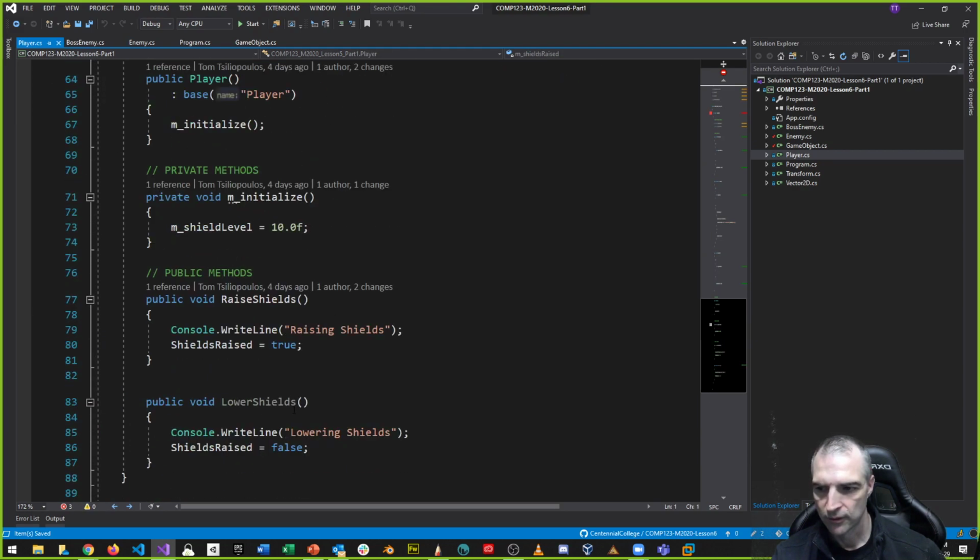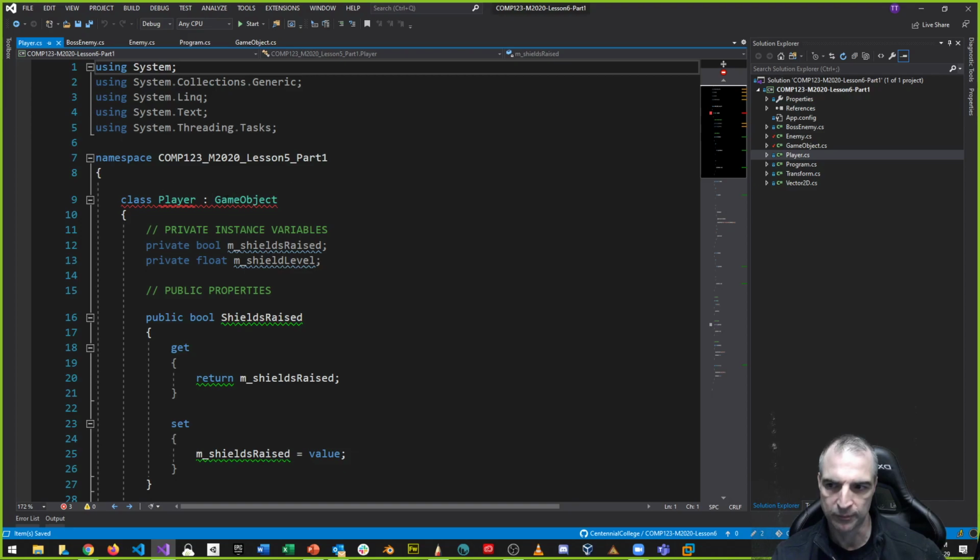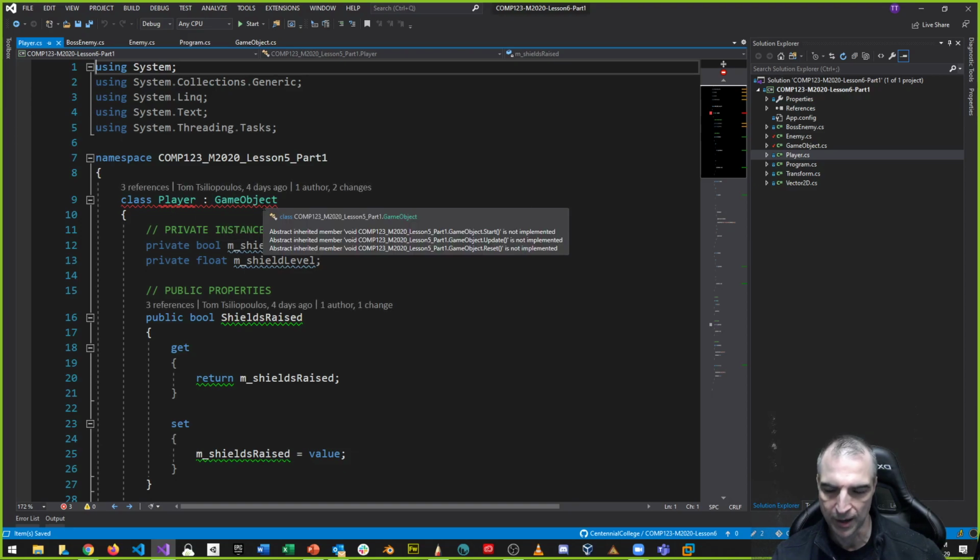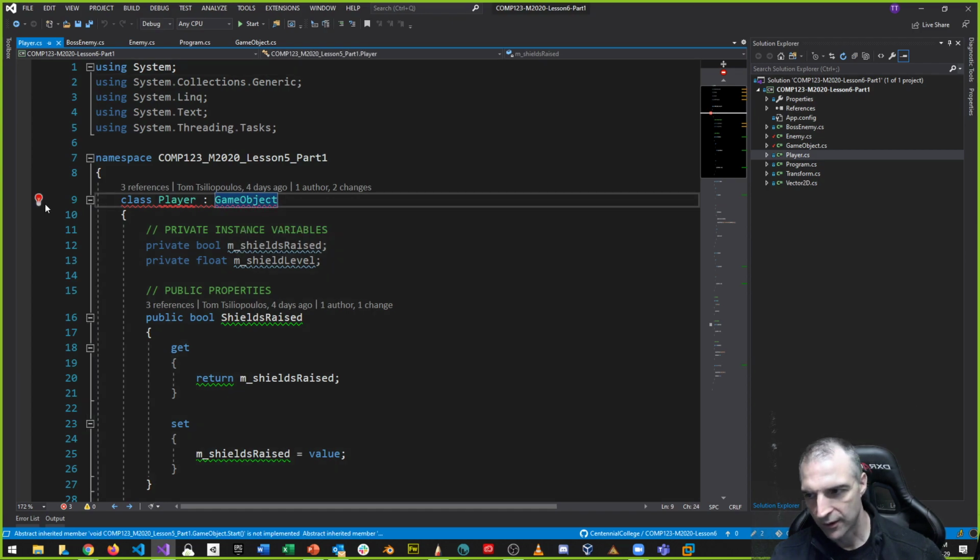Player, though, has a problem because player derives directly from game object, right? So I must implement it, and it tells you which ones aren't implemented. If I hover over, it says these abstract inherited members, start, update, and reset, must be implemented in order for this class to pass its requirements. So now let's make that happen.